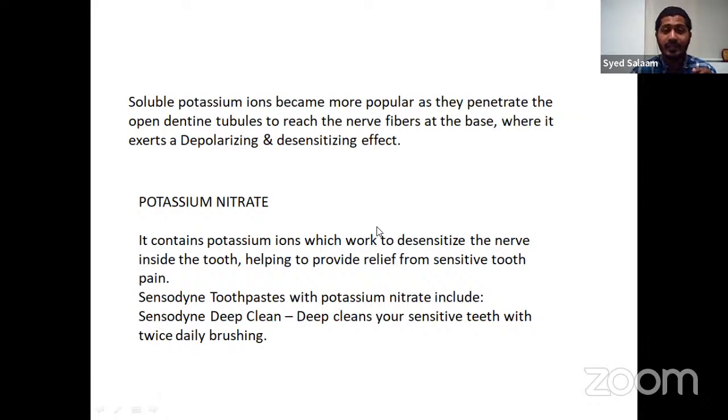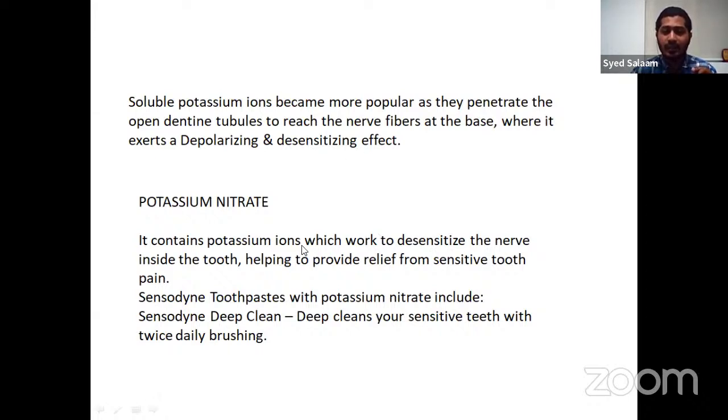They penetrate the dental tubules and reach the nerve fibers, with a depolarizing and desensitizing effect. So sensitivity toothpastes will have potassium nitrate, because potassium ions are responsible for this depolarizing and desensitizing effect on the nerves.